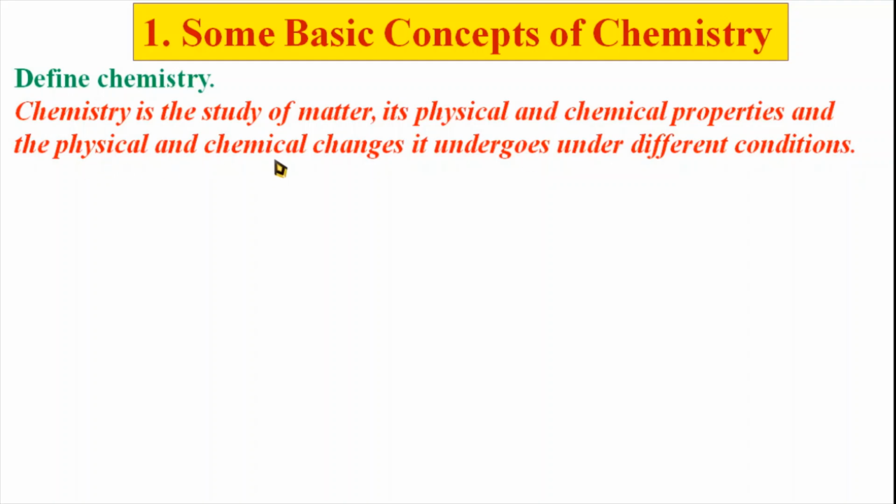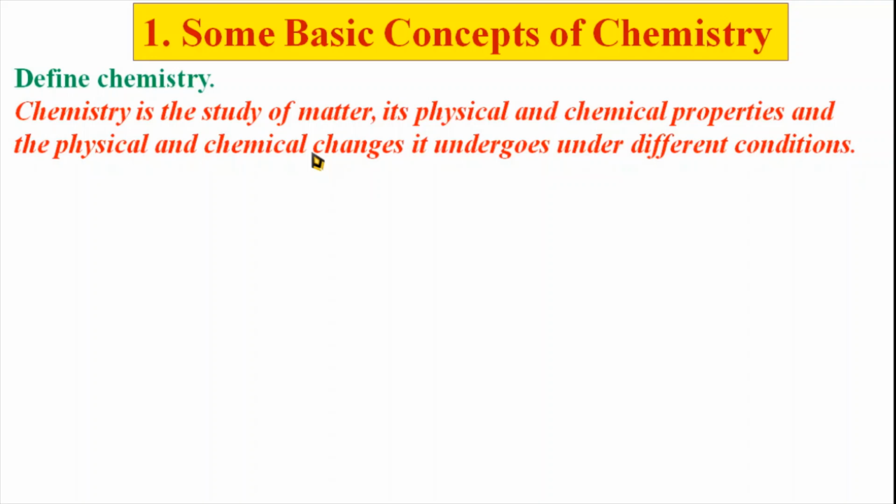Then physical and chemical changes. What is the effect of physical changes? The effect of temperature, pressure or environmental factors on that matter is called physical changes. And chemical changes means when that matter reacts with any other chemical or chemical compound, then what kind of changes occur there. It is also studied in chemistry. So chemistry is defined here as the study of matter, its physical and chemical properties, and the physical and chemical changes it undergoes under different conditions.